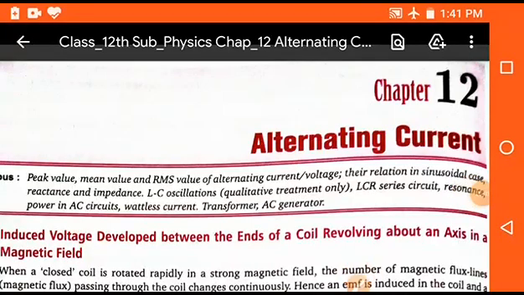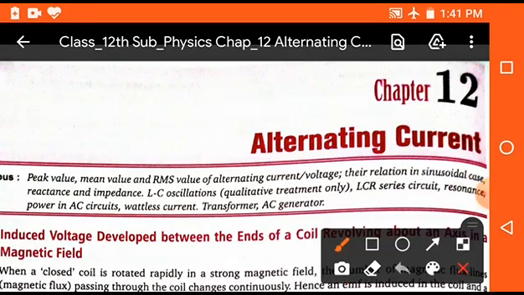In this session, we will study chapter number 12 of class 12, and the name of the chapter is Alternating Current. Students, this is the most important chapter, and in this chapter, we will discuss some most important topics. So, first of all, I want to tell you what are the contents of this chapter.